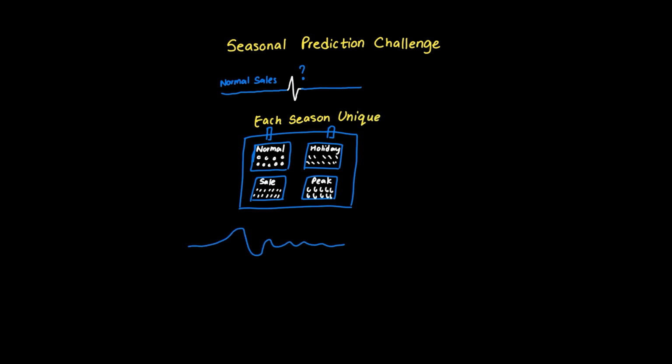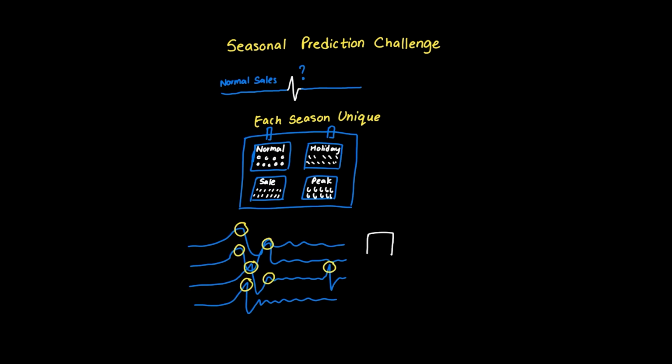The key is ensuring training data includes the full spectrum of seasonal patterns across multiple years, capturing not just the peaks, but the unique characteristics of each seasonal event. This diversity enables accurate prediction when normal patterns no longer apply.